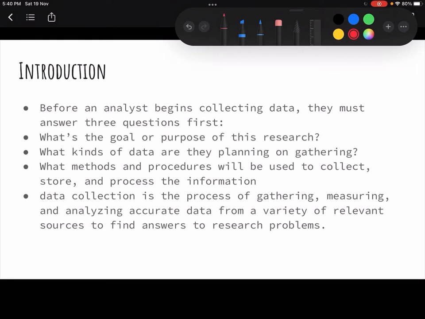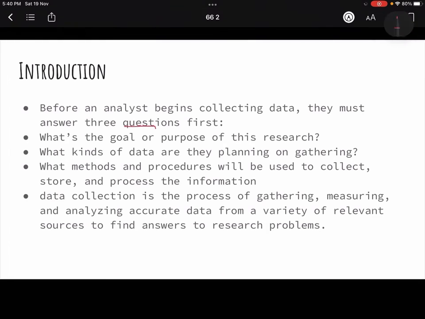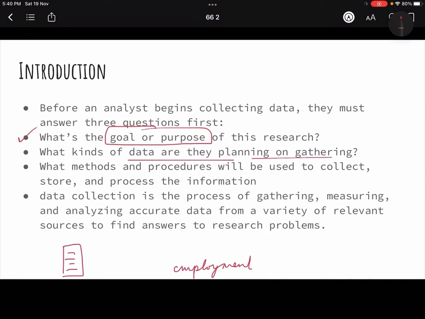So before collection of data, you need to set the goal or purpose of your research, right? Because if you do not have a clear objective or goal in your mind of what you're going to achieve from that data, that data will have no relevance, right? So then what kind of data you are planning on gathering? For example, if I want to see the employment scenario or employment status in a rural setting, right? I want to look at the employment status of rural villages.